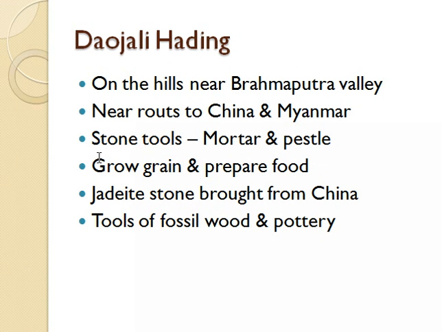Their stone tools were used as mortar and pestle. These people grew grains and prepared food, and jadeite stone was brought from China. The next is tools of fossil wood, and pottery was also in use.